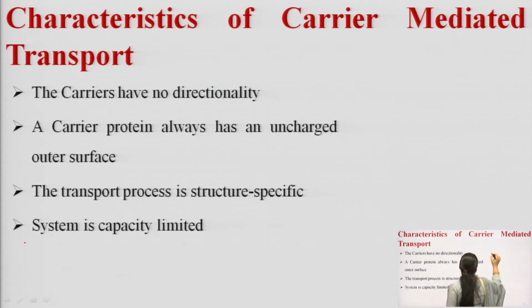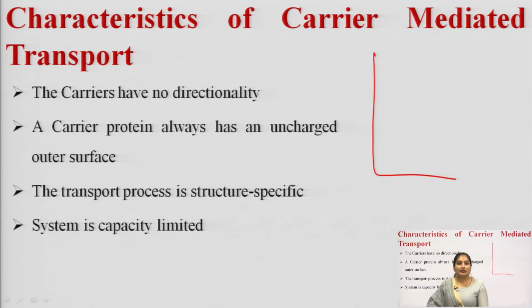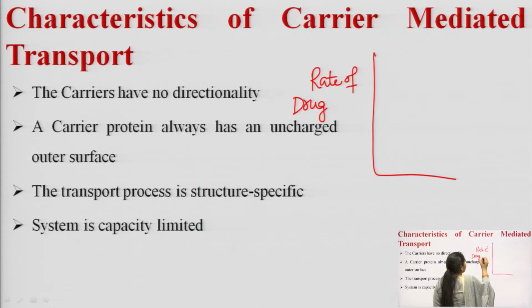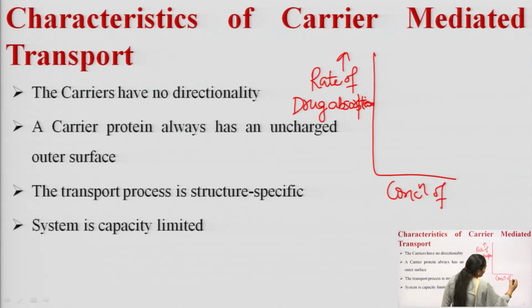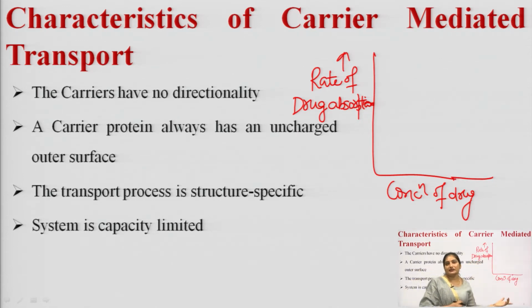In the case of passive diffusion, when we plot a curve between the concentration of drug at the absorption site and the rate of drug absorption, with the rate of drug absorption on one axis and the concentration of drug on the other, if the drug transport takes place by passive diffusion, then we will achieve a linear graph.